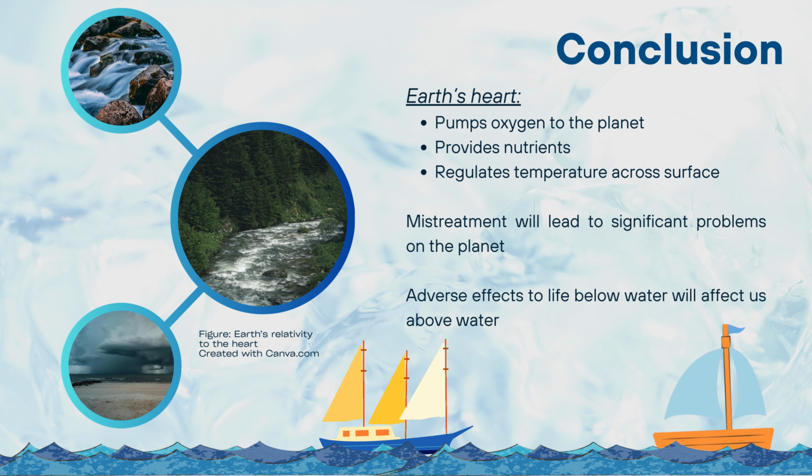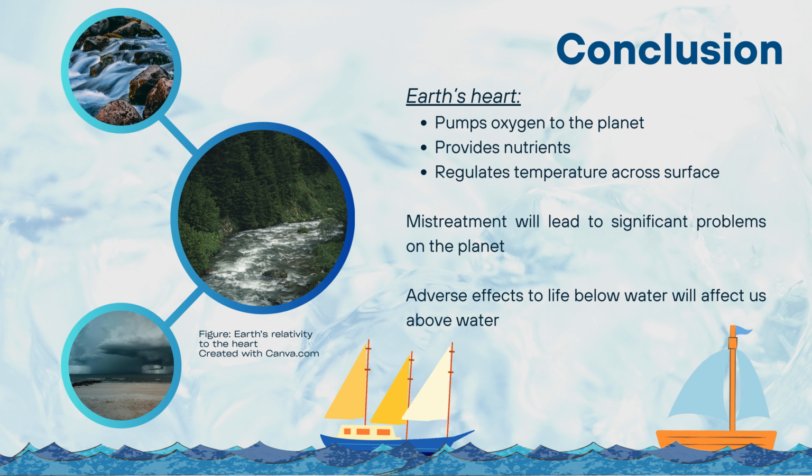Our ocean is the heart of the planet. It pumps oxygen, provides nutrients and regulates heat distribution across the global surface. If a person mistreats their heart, it's detrimental to their health and can lead to death. The same can be said about our ocean. Pollution is affecting the Earth's health through climate change effects, and if we keep mistreating it, humanity will become extinct. It is vital to respect our life below water, because any effect on life below water will affect our life above water.